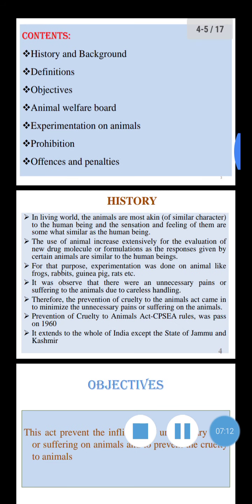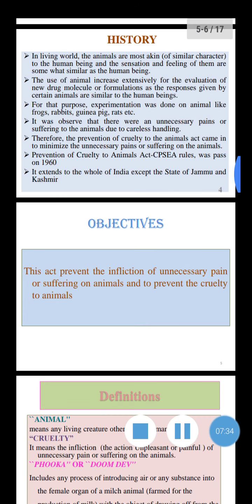In the history, the animal has characters similar to a human being, and unnecessary pain was given to animals when they were used for formulation of new drugs and various dosage forms.